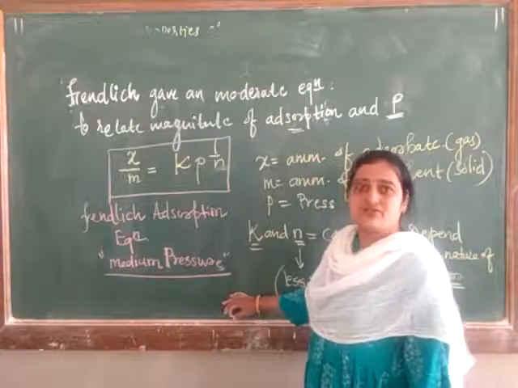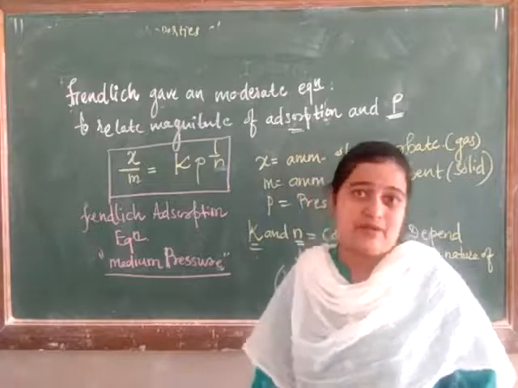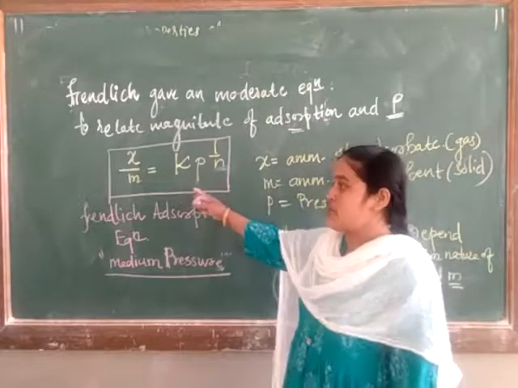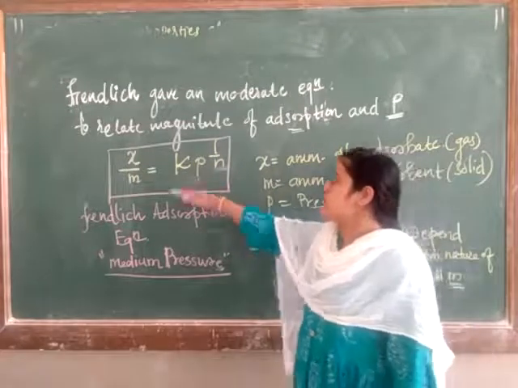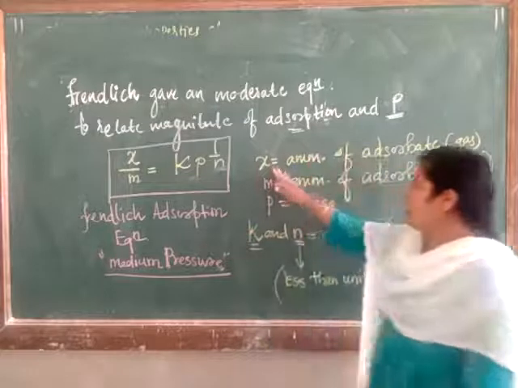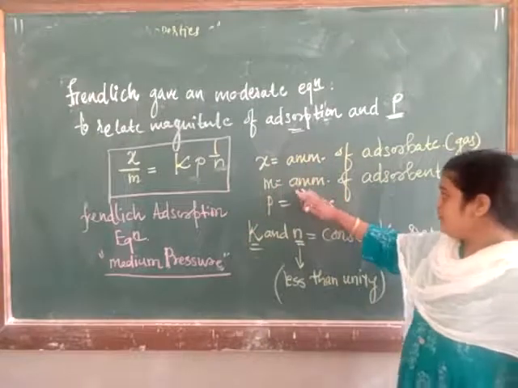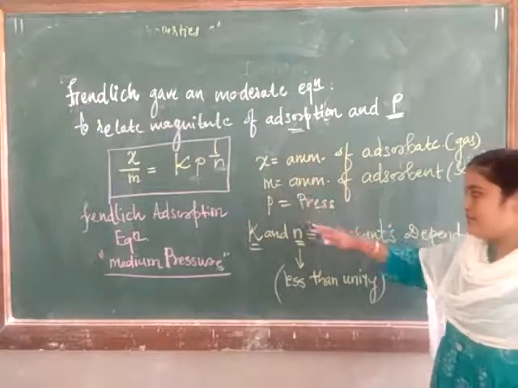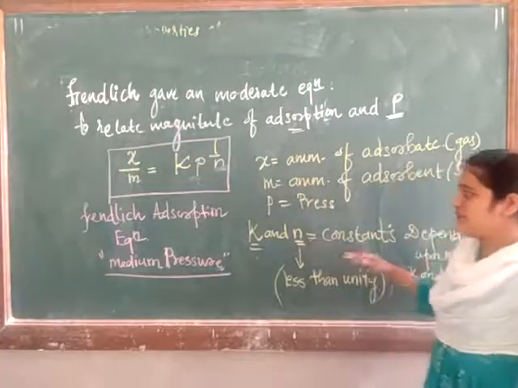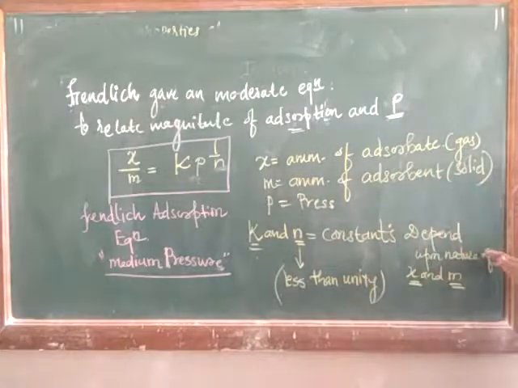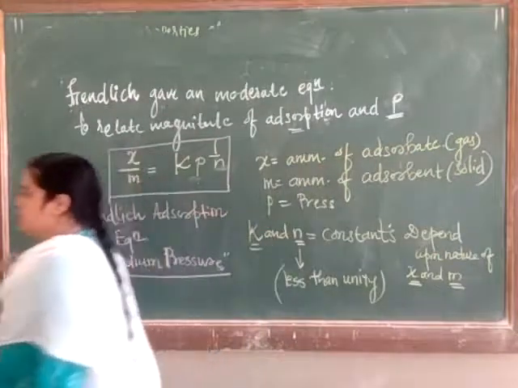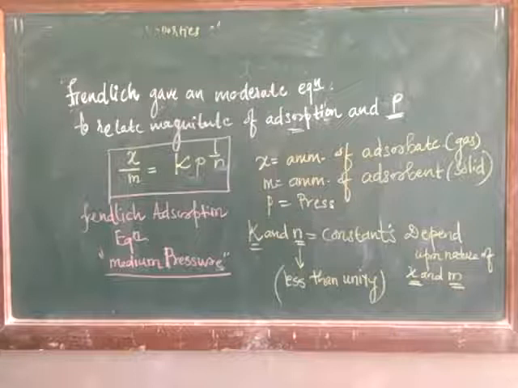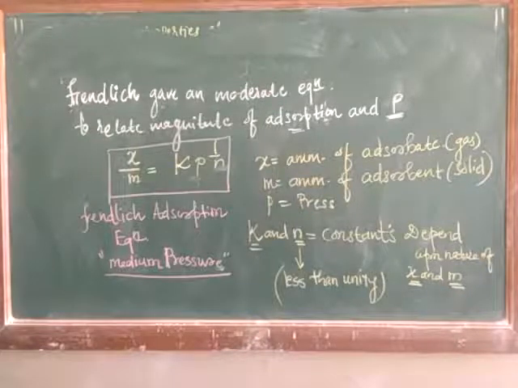Freundlich gave an equation related to the magnitude of adsorption and pressure, which is x upon m is equal to Kp raised to 1 upon n, where x is the amount of adsorbed weight, m the amount of adsorbent, p pressure, and k and n are constants which are dependent upon the adsorbed weight and adsorbent. n is less than unity, and this equation is the Freundlich adsorption isotherm equation, which only holds good for medium pressure itself.